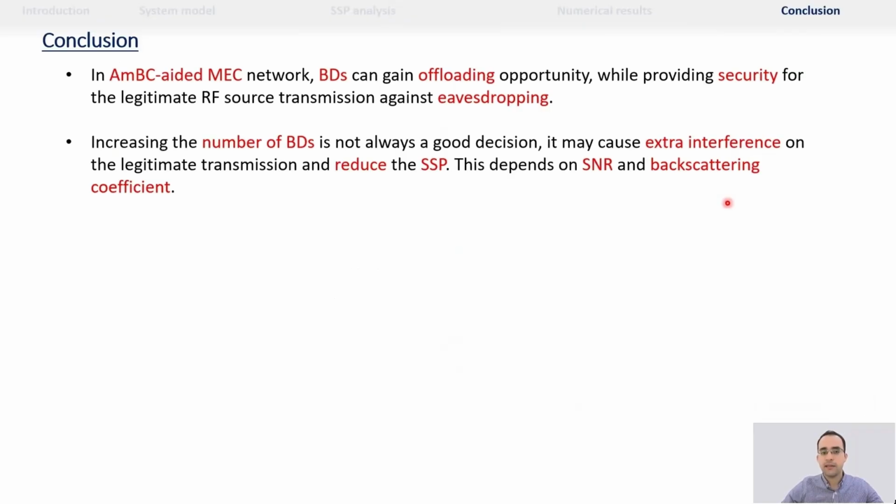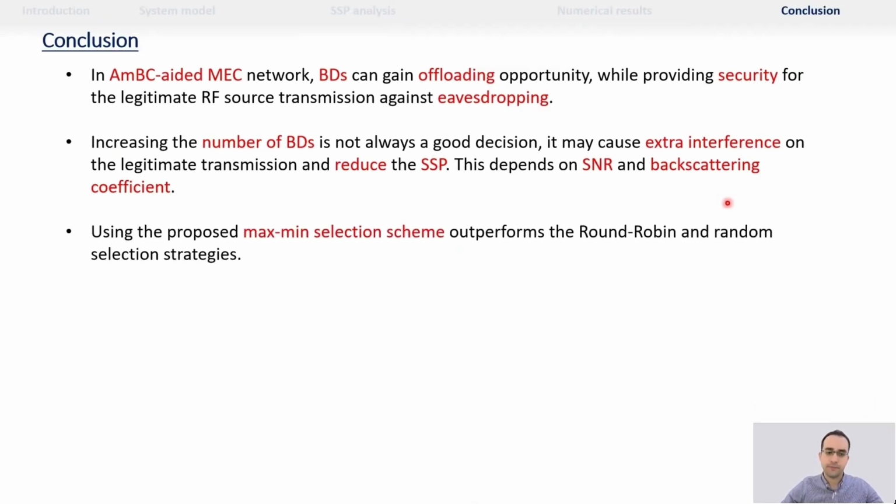Increasing the number of backscattering devices isn't always a good decision. It may cause extra interference on the legitimate user transmission and reduce the system success probability. This depends on the signal-to-noise ratio and the backscattering device reflection coefficient. Using the max-min selection scheme can achieve better performance than the round-robin and the random selection strategies.